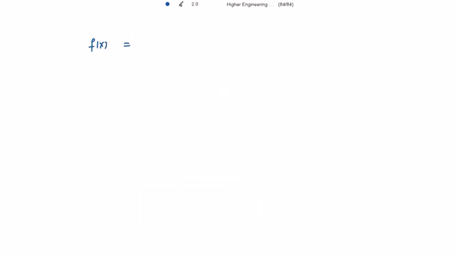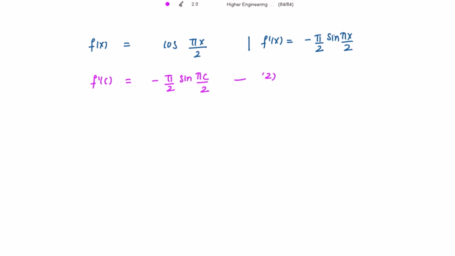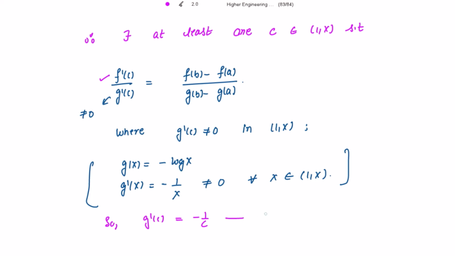What is f(x)? It is cos(πx/2). So f'(x) becomes negative of sin(πx/2) multiplied with π/2. So f'(c) will be minus π/2 sin(πc/2). Let me mark this as 2, this as 1, and this as star.